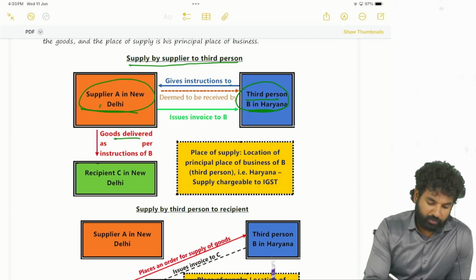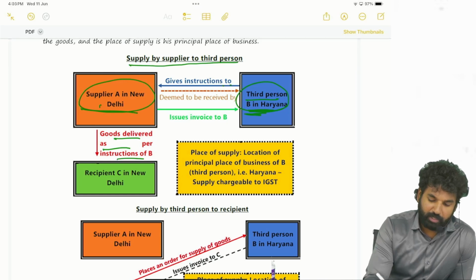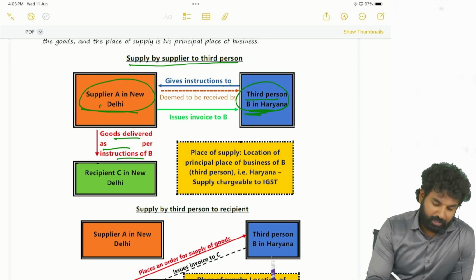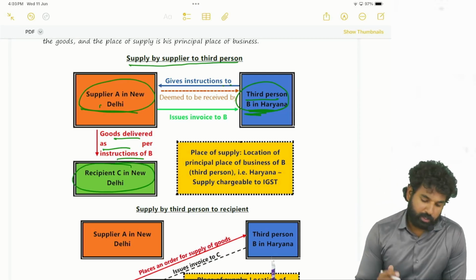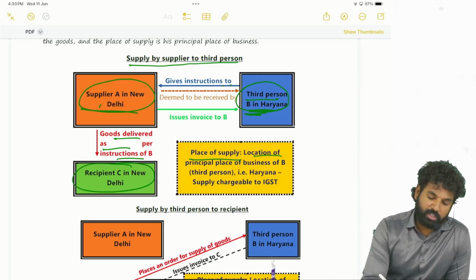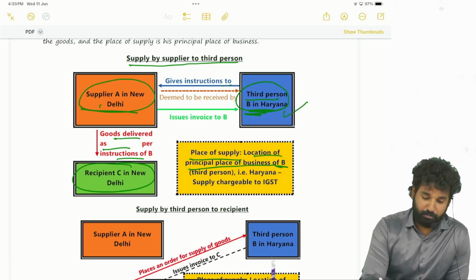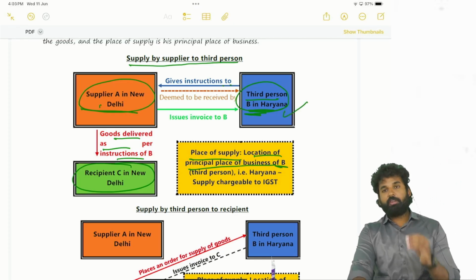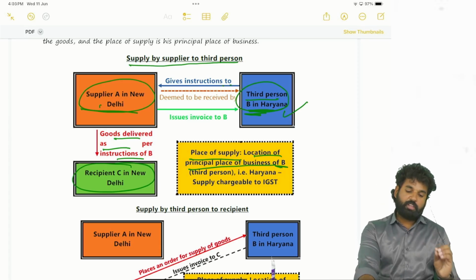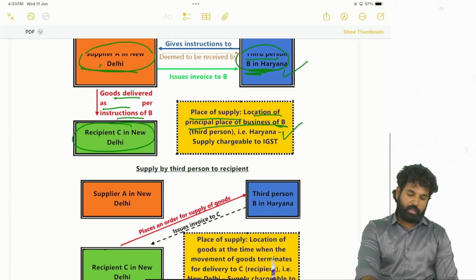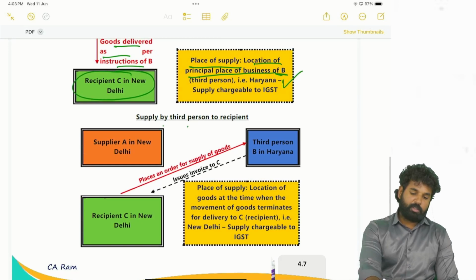So goods are delivered as per the instructions of B to recipient C in New Delhi. So the place of supply will be the location of the principal place of B only. Place of supply will be Haryana, even though the goods are delivered to the recipient in New Delhi only. Still the place of supply will be Haryana only.